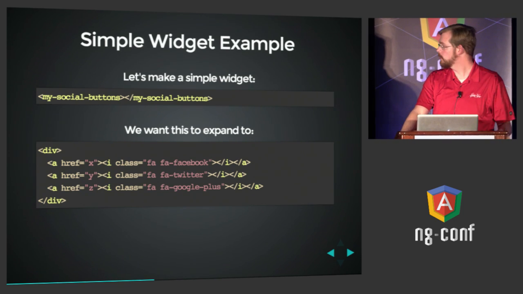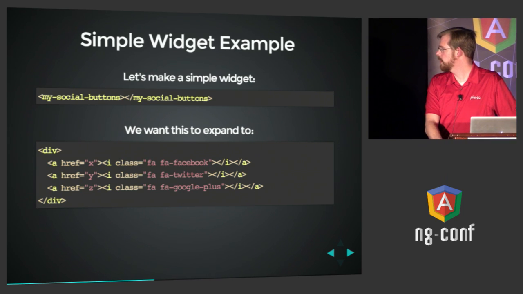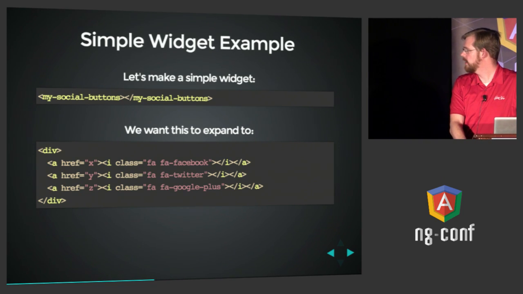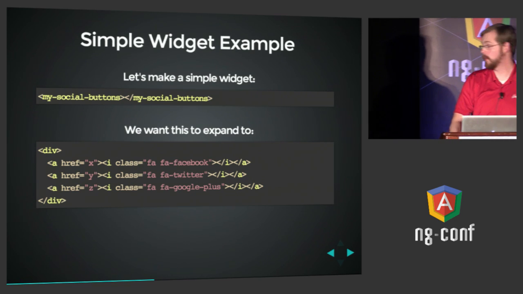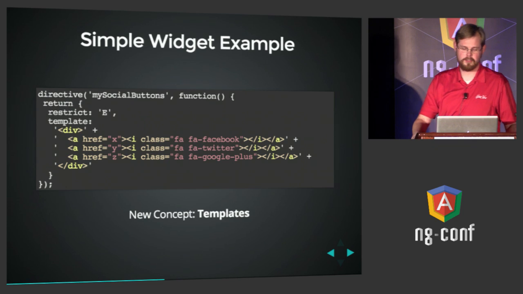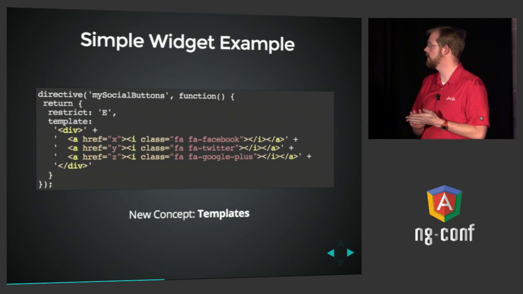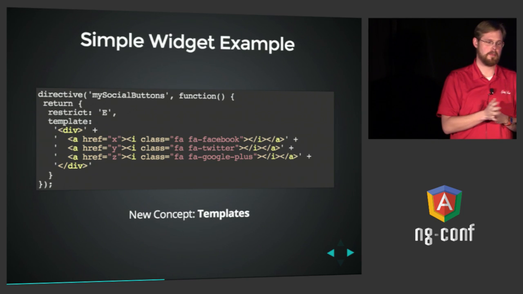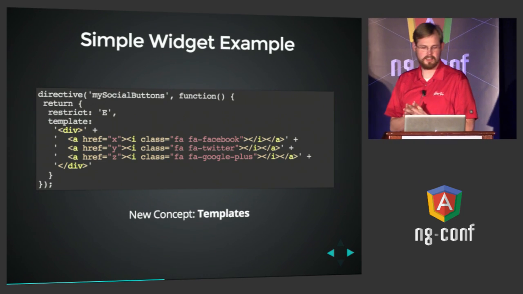We want it to expand to what's down there below, which is just a simple div, 3 links with a couple of font awesome icons in them, and they're clickable, and the hrefs go to X, Y, and Z. Nothing special there. Those are just placeholders for actual URLs. Let's see how we do that. So first of all, we register our directive using our camel case naming convention, My Social Buttons. We return an object with properties for restrict of E, because we only want it to be usable as an element.